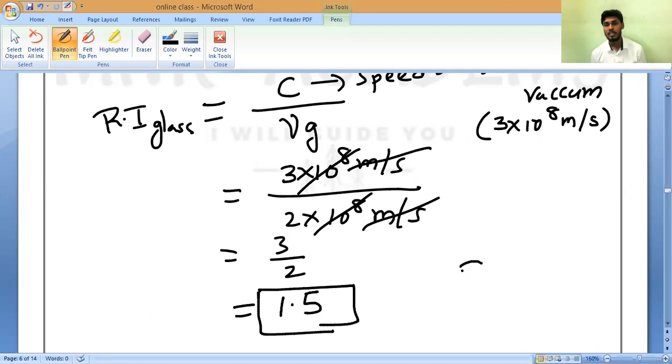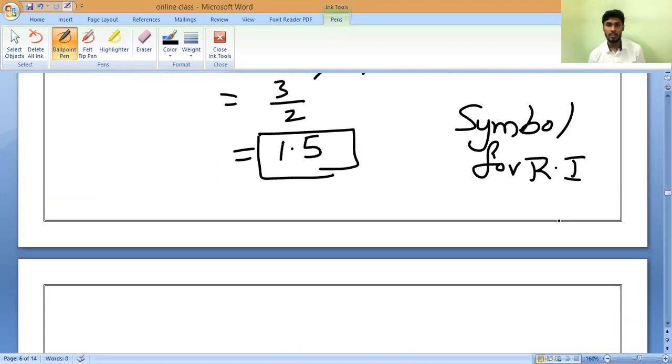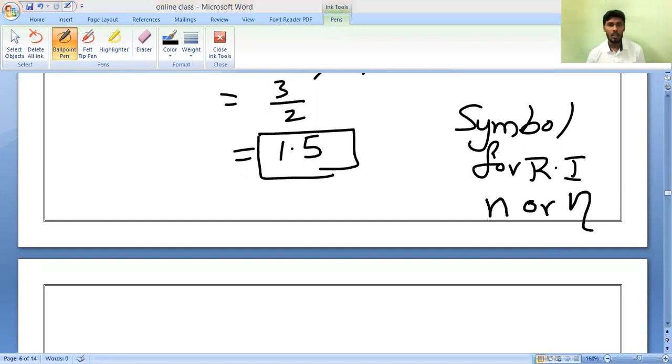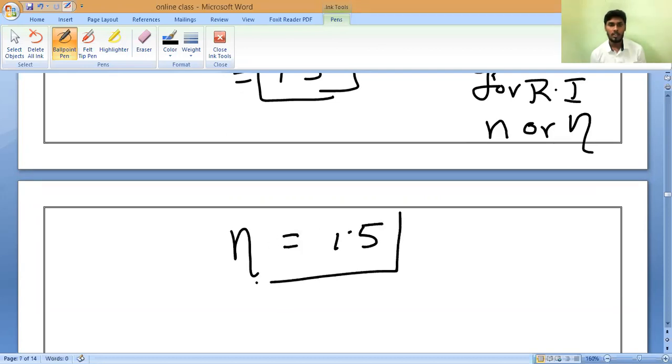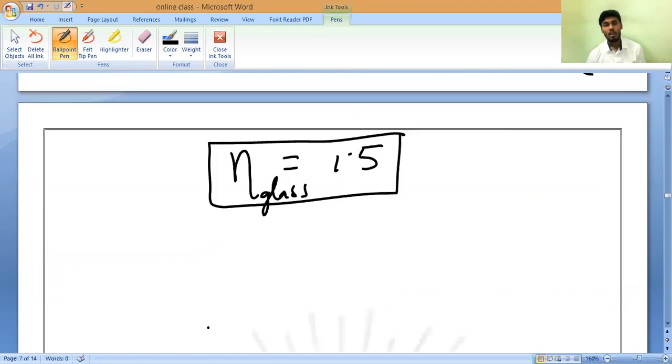And remember the symbol for refractive index. Basically, if you write n it is correct, or you can write nu like this, a little extended. Both are correct. Note it down, all of you. So the refractive index is denoted by the symbol n. From this I can write that the refractive index of glass is equal to 1.5. Do you understand, all of you? Yes or no?